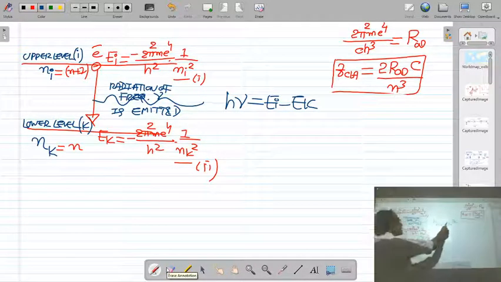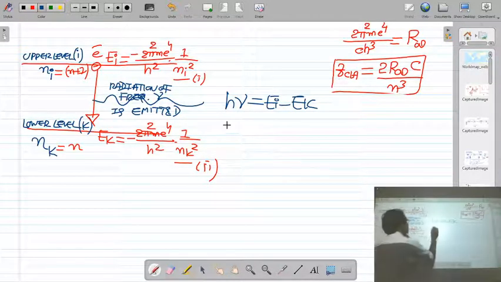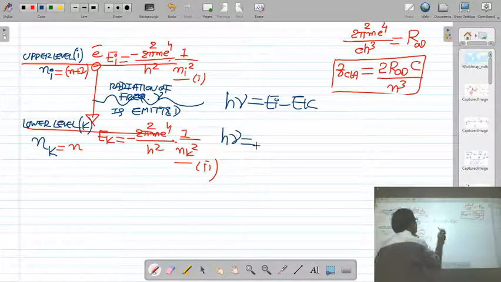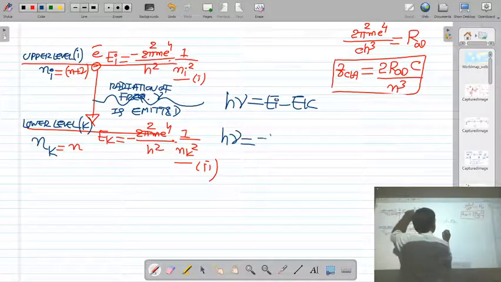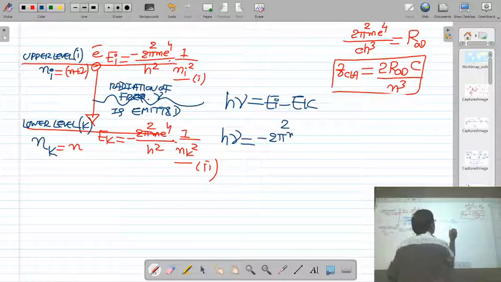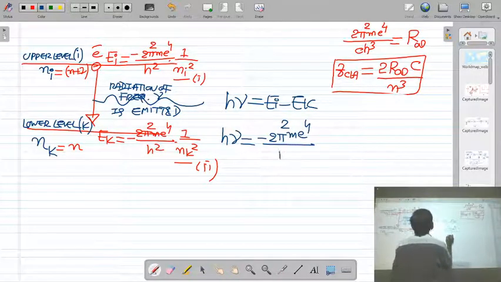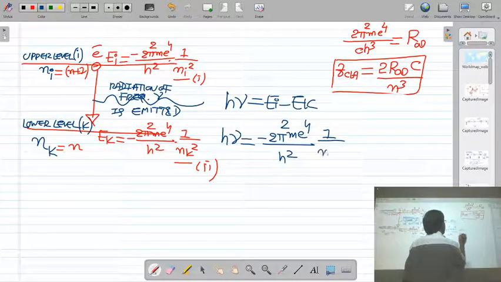Let us put the values of Ei and Ek. So h nu is equal to, what is Ei? Ei is the energy of the electron in the higher energy level, that is minus 2 pi square m e raised to 4 upon h square, 1 upon Ni square.